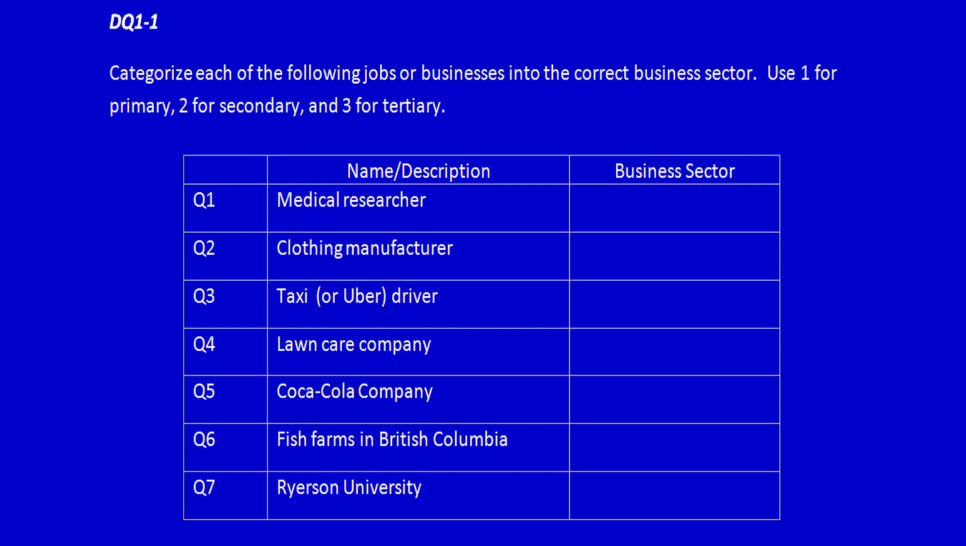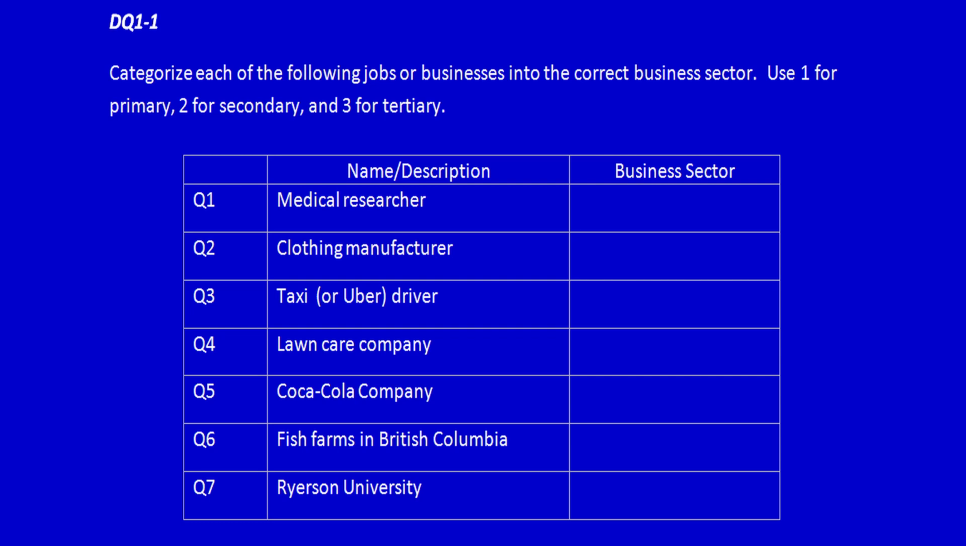Categorize each of the following jobs or businesses into the correct business sector. Use 1 for primary, 2 for secondary, and 3 for tertiary. We've got the name and description as well as the business sector. Keep in mind we have to explain why these particular jobs or businesses fall into their particular category, so remember to use the word because for your explanations. For instance, a seamstress is in the tertiary sector because they provide services to their customers, which is sewing clothing.